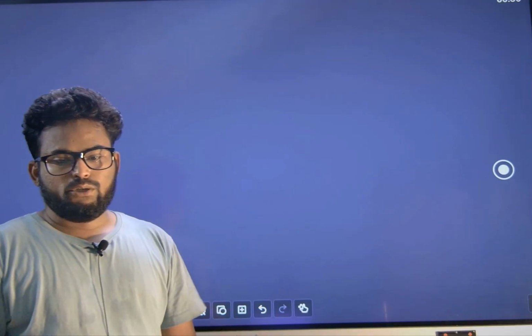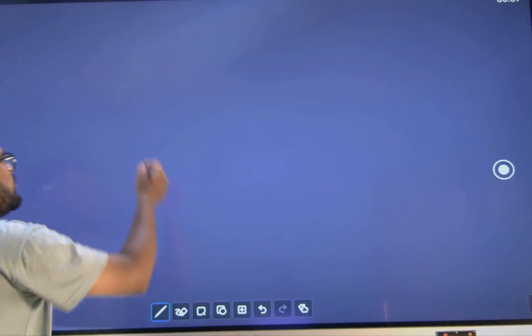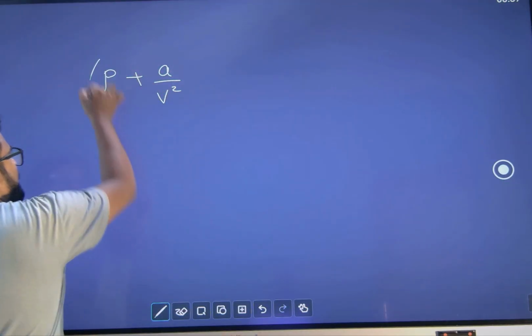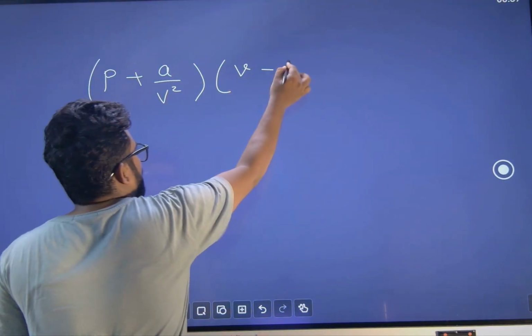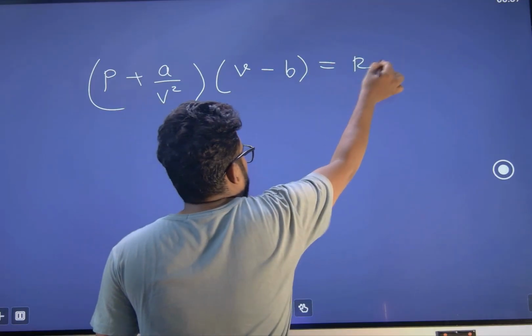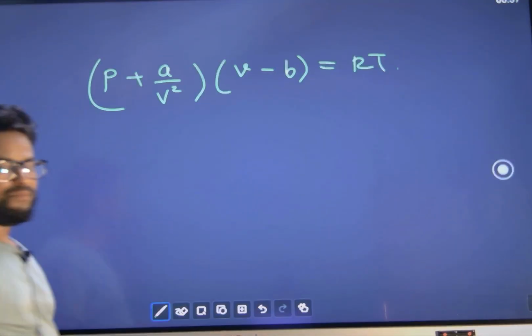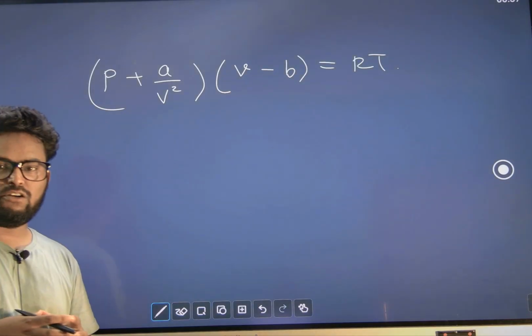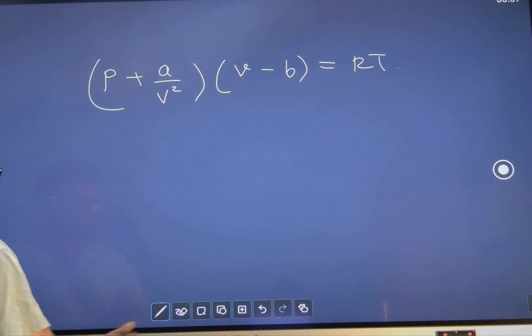So let's see some problems based on the approach that we saw. (P + a/V²)(V − b) = RT. A very popular equation, called the real gas equation. PV = nRT, you might have heard of, is a simplification of this equation itself.